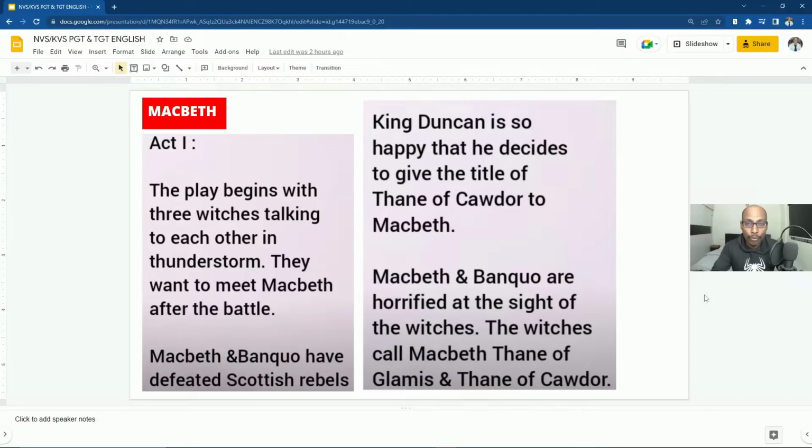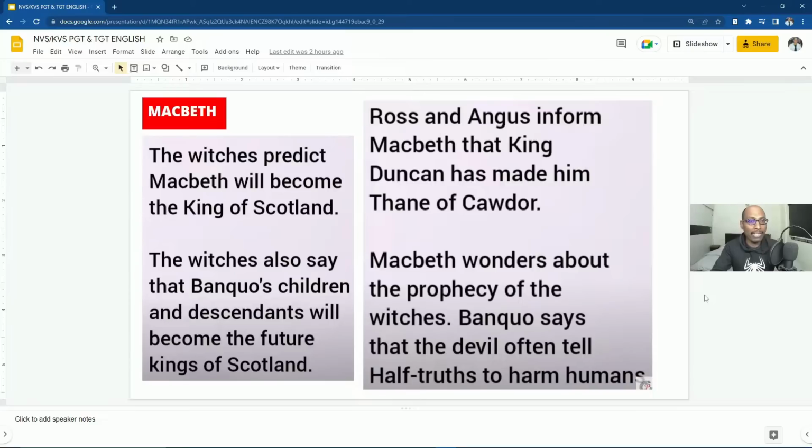So before Duncan bestowed the title of Thane of Cawdor, these three witches addressed Macbeth as Thane of Cawdor, and they foretold the prophecy to Macbeth: the witches predicted Macbeth will become the king of Scotland, and the witches also say that Banquo's children and descendants will become the future kings of Scotland. After listening to the witches' prophecy, Macbeth was confused, but he was very happy because he wanted to become the king of Scotland, and if the prophecy turns true, then he will be overjoyed.